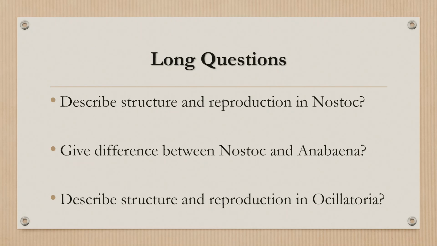Next is the reproduction of the oscillatoria. For the reproduction of the oscillatoria, they reproduce through fragmentation, by forming fragments, by forming the necridia, which we have already discussed in the last episode. I'm going to give you the links, and in detail you can watch the video and find all the helpful information. So in this case, you have the important long questions.